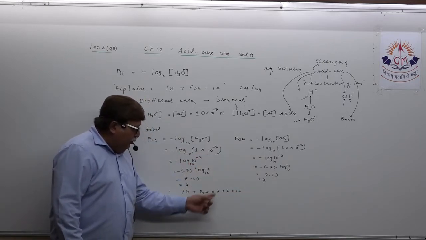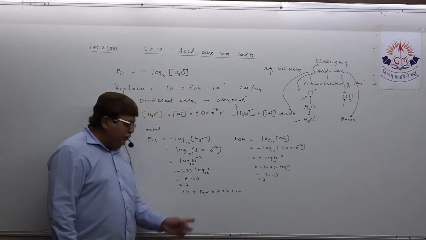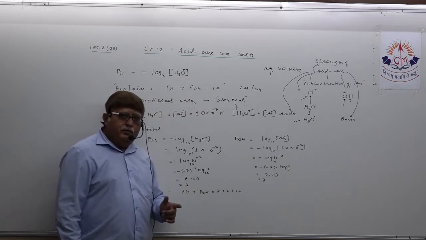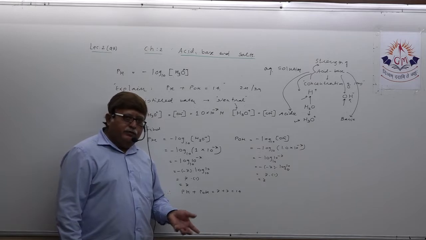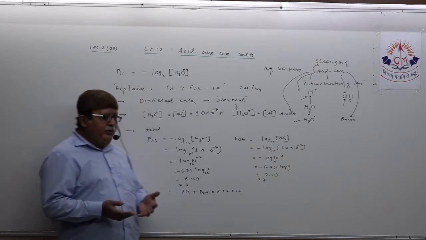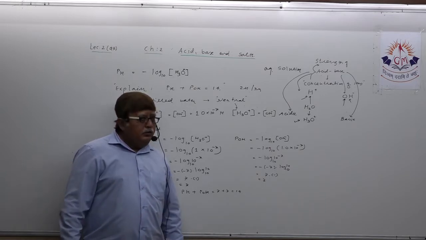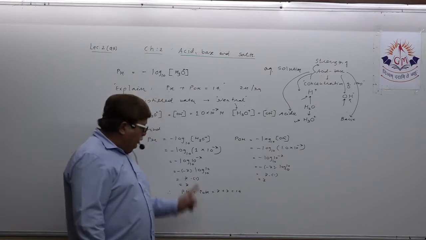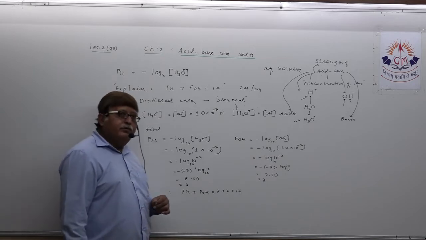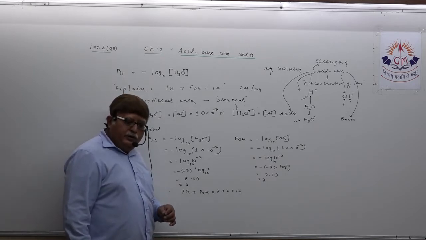You have to show the calculation this way. pH you got 7, pOH also you got 7. That means pH plus pOH, 7 plus 7, turns out to be 14. So dear student, you need to remember this way also. Is it clear in your mind?